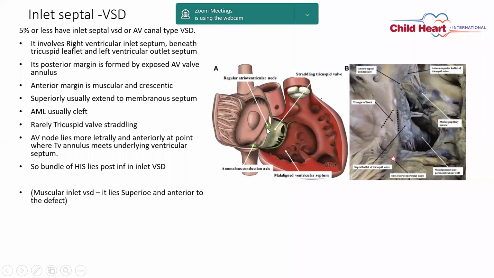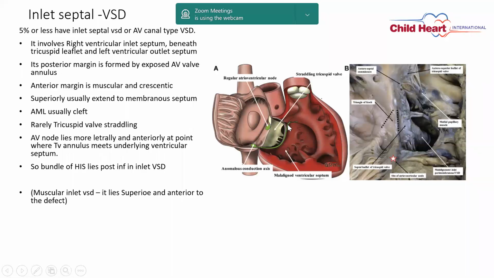The normal AV node is situated at the angle of Koch, but here it is pushed down and the bundle of His enters at the junction of the interventricular septum and tricuspid valve, and then goes to the left ventricular side. While in inlet muscular VSD, your conduction bundle is normal and it normally goes anterosuperiorly.